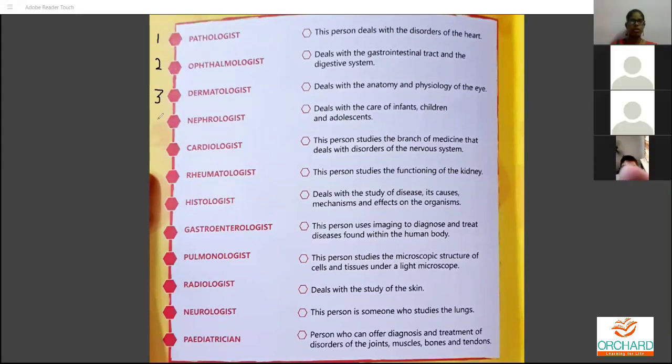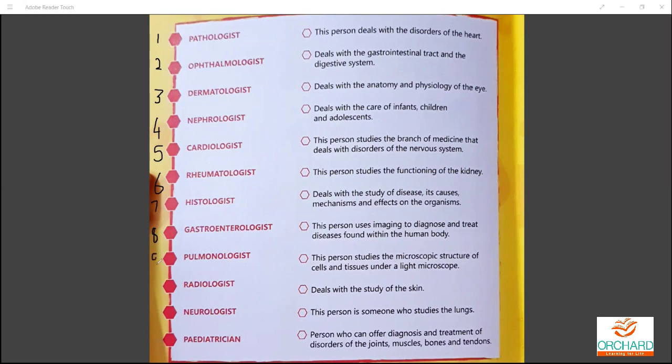So it's 4, 5, 6, and I'll mark the answers here. Please copy it down. If you have your books, please do copy it down.